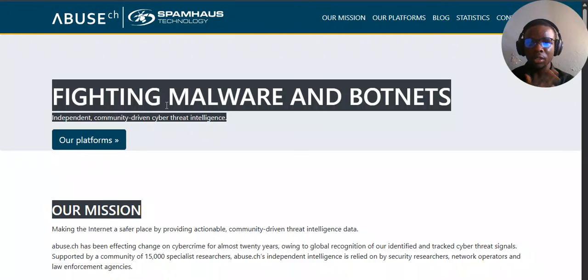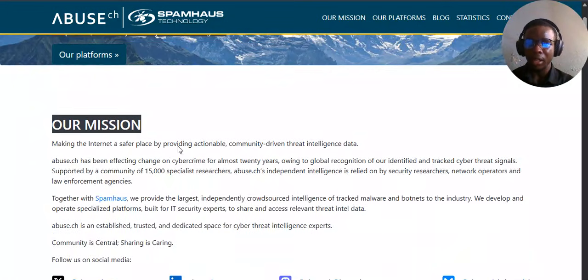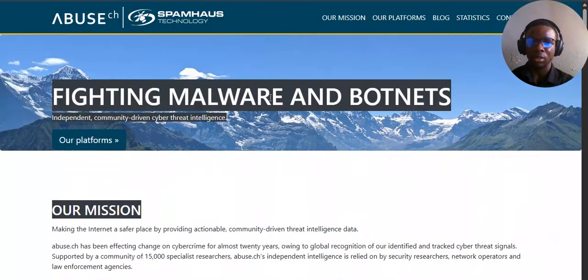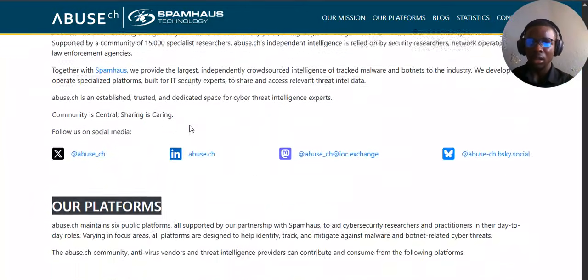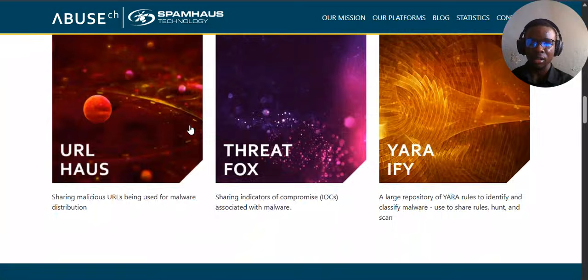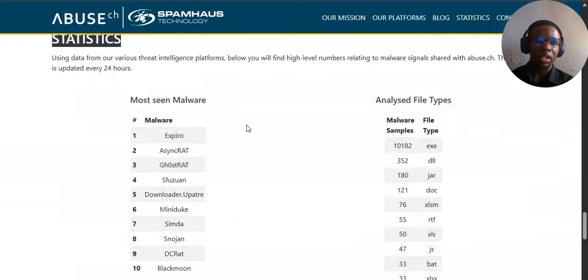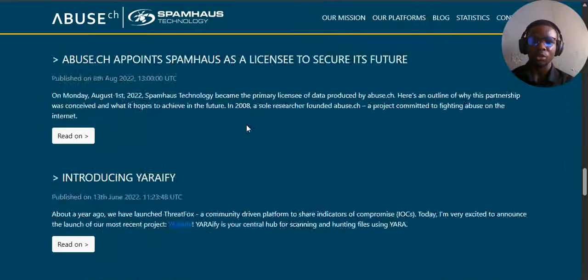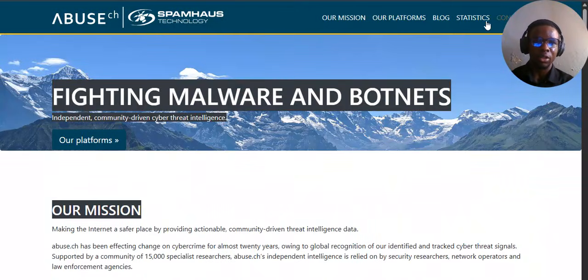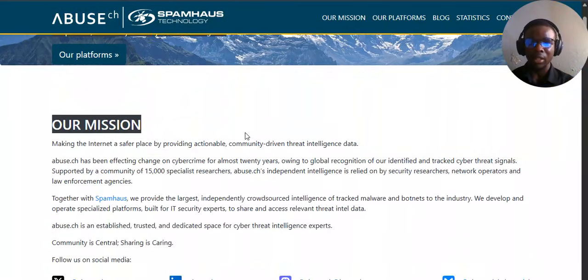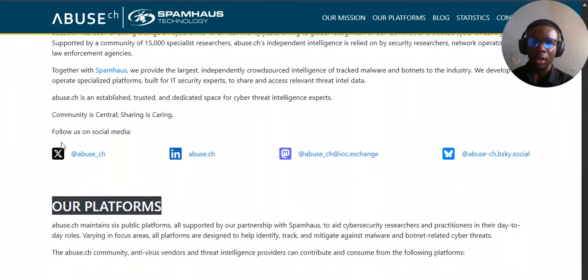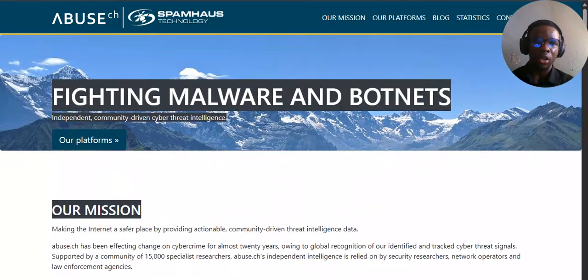All right, so abuse.ch, you can see, making the internet a safer place. They fight malware and botnets. I think they gather intelligence. This way you can follow up for malware intelligence and an online news feed. So this is a news feed for malware and botnets. Yes, it is. This is a cyber threat intelligence platform where you get to gather intelligence on threats, malware, and all like that. And you can follow them on Twitter, on LinkedIn.